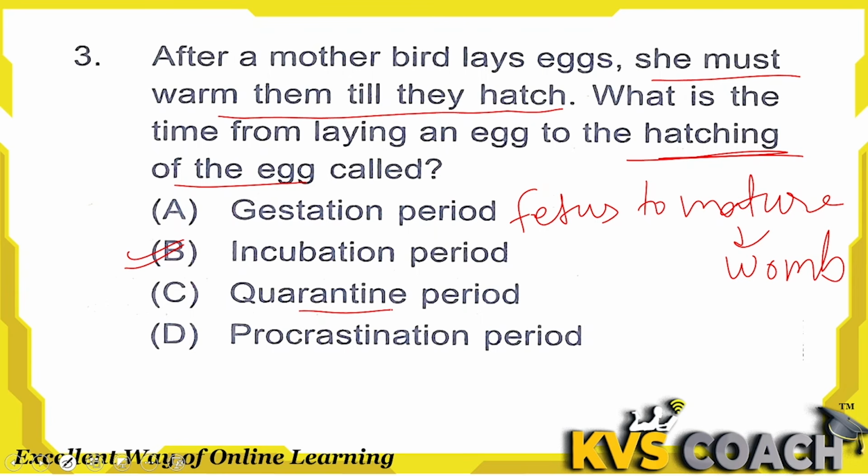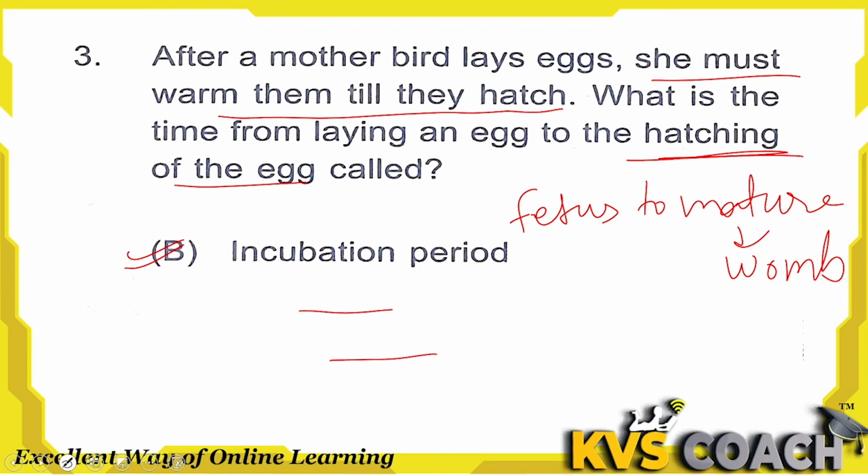Okay, and fourth one is procrastination period. This is actually the time duration in which an individual delays or postpones a task which they intend to complete. That is known as the procrastination period. But for our question, for hatching period, the term is incubation. Option B is the right answer here.